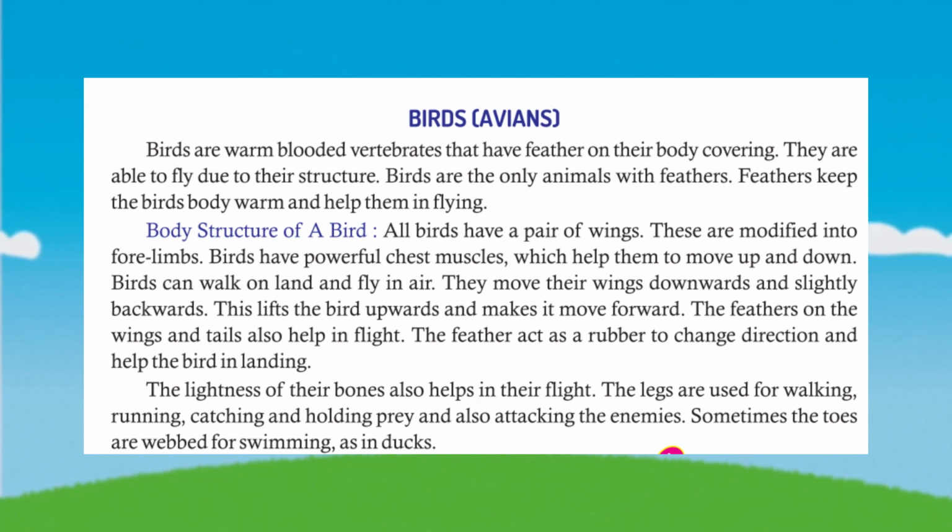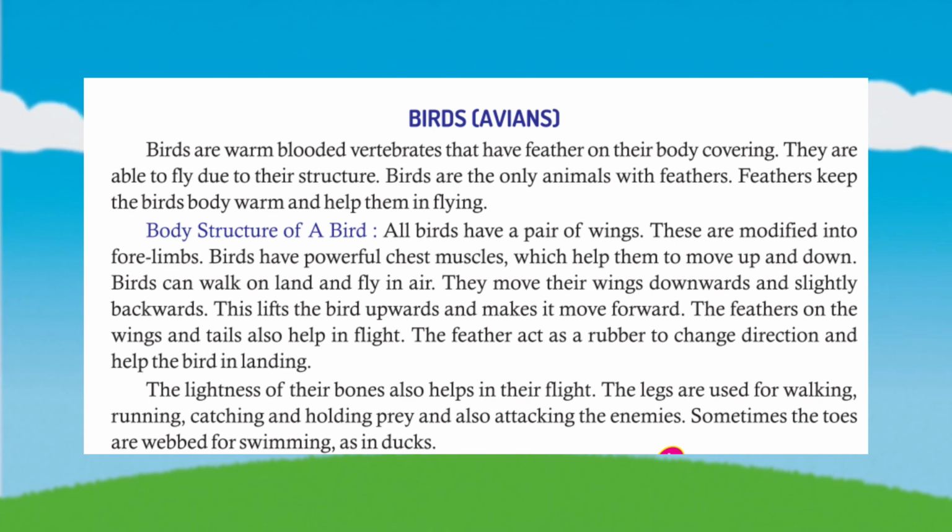Body structure of a bird. All birds have a pair of wings. These are modified into forelimbs. Birds have powerful chest muscles, which help them to move up and down. Birds can walk on land and fly in air.